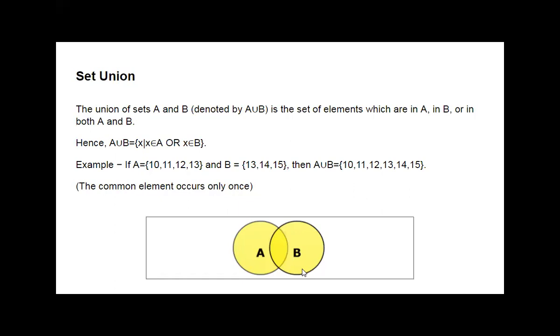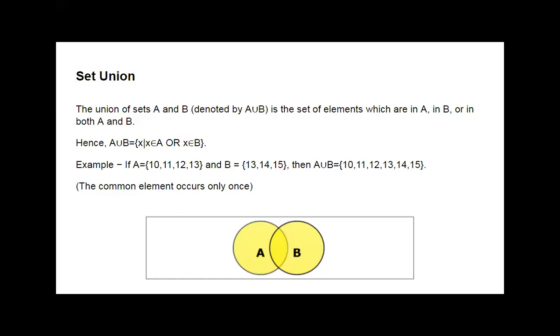If we take two sets A and B, then A union B consists of the elements in set A, elements in set B, and the common elements which are in both sets A and B. In set notation, A union B is the set of x such that x belongs to A or x belongs to B.